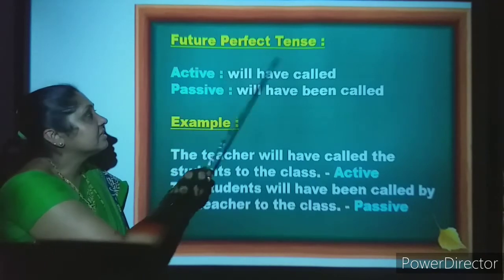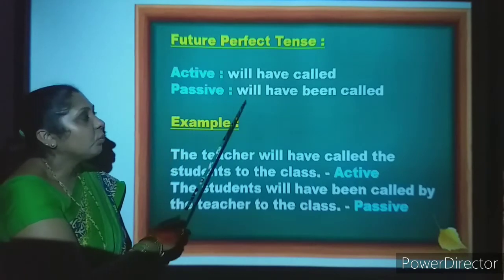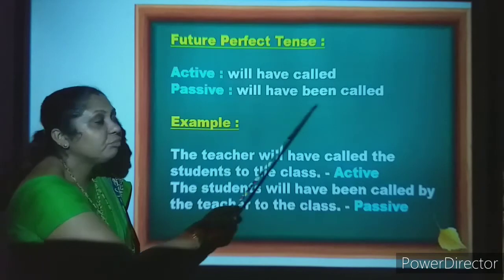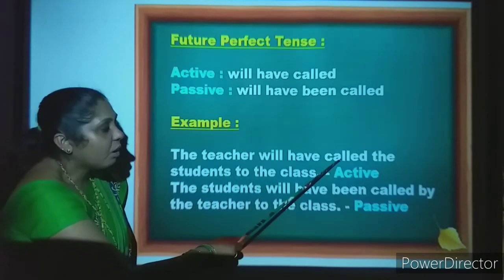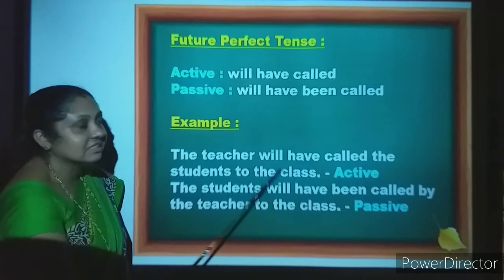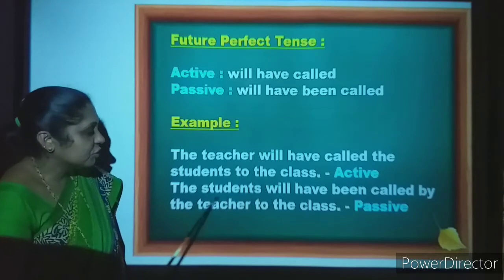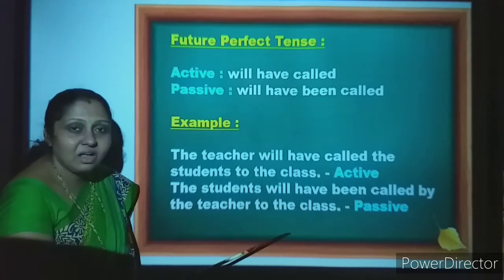Future perfect tense. Active: will have called. Passive: will have been called. Example: the teacher will have called the students to the class. The students will have been called by the teacher to the class.